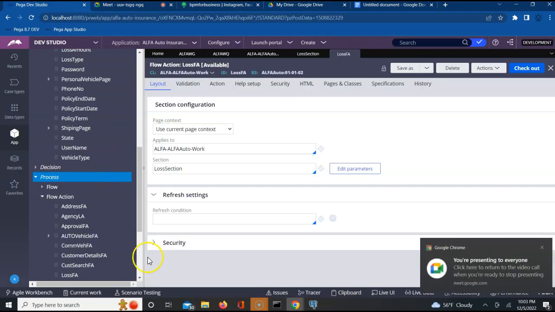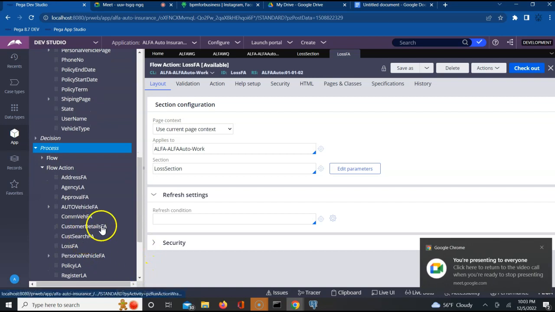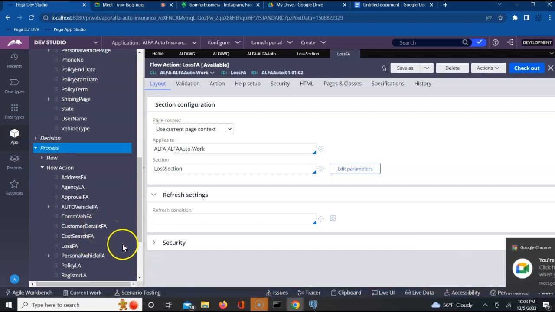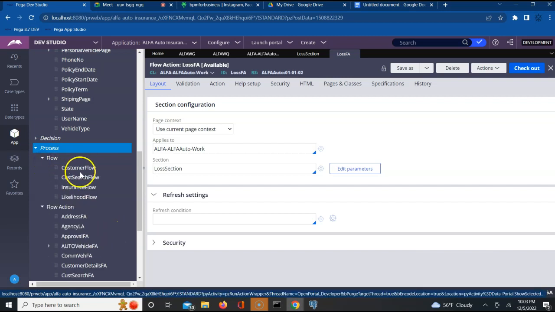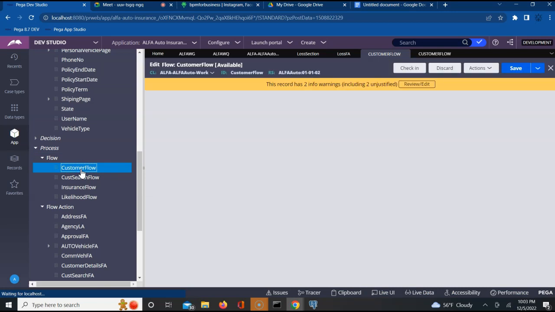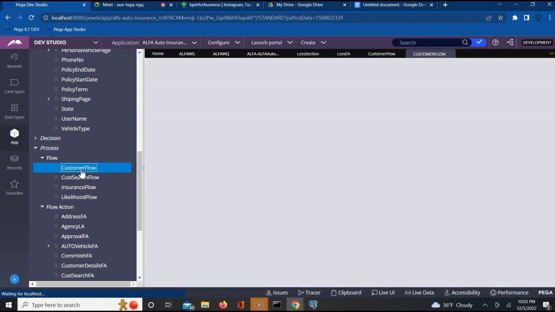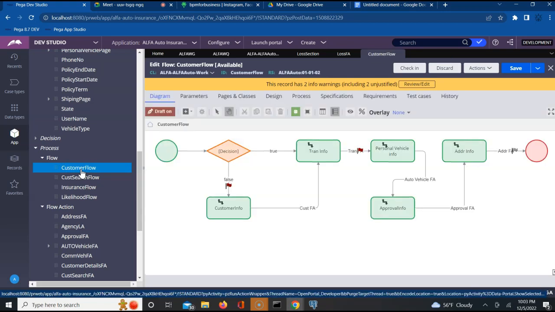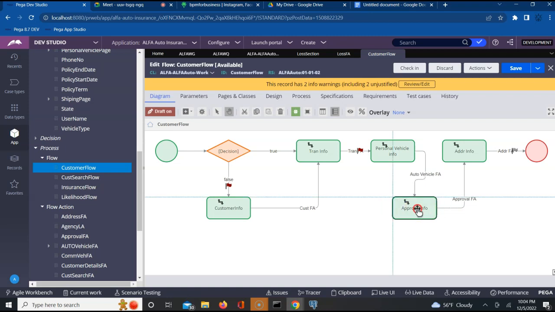Let me expand my flow. Open the customer flow. We did some modification yesterday where we added the approval info to this particular flow, yes or no? From auto vehicle, this was directly going into approval info. Let us say before the approval info, I want to capture the loss details.